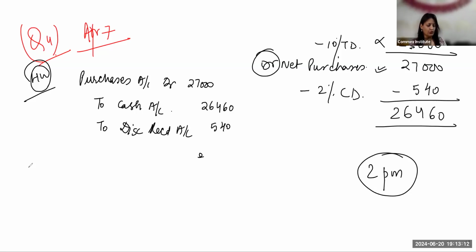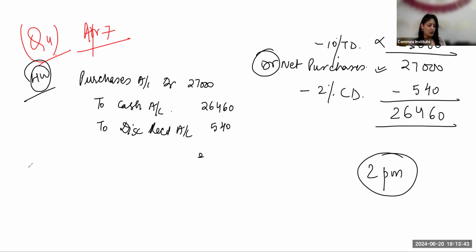Next one, goods sold to Roma 5,000, 20% trade discount, 3% cash discount. Half of the payment was received immediately. So here only 50% you'll have to first bifurcate, and only on the 50% then you'll give the cash discount at the rate of 3%. So first the bifurcation has to be done. And then on the 50% amount, you'll give the cash discount. And the remaining Roma will become our debtor. Debit Roma, don't debit debtors, because the name of the debtor, the name of the party, is given.